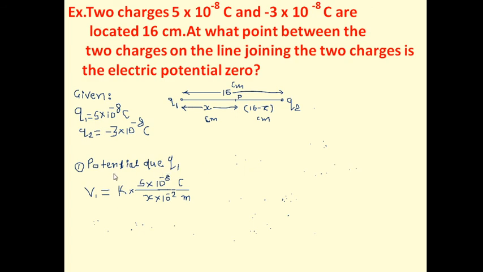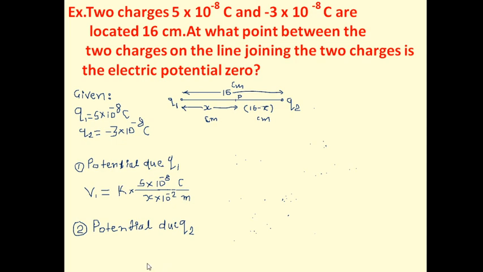For that, first the potential due to q1 is V1 equal to k into q1 upon r, where k is 1 upon 4 pi epsilon 0. V1 is equal to k into 5 × 10^-8 coulomb upon x × 10^-2 meter. Why did we bring 10^-2? Because this is given in centimeter, and we have to convert it into meter, because coulomb is in SI units. Therefore 10^-2 converts centimeter into meter.